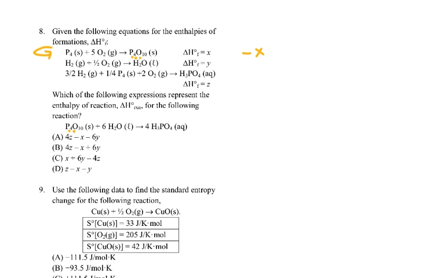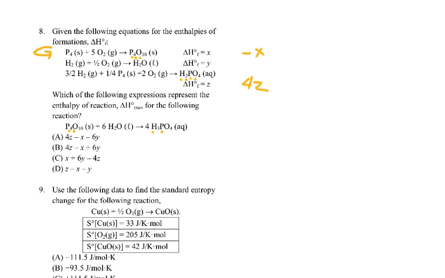What else here? Over here is H3PO4, and I'm going to need it on the side it's shown, so that's okay, except I need 4 of them. So I have Z, but I'm going to end up doing 4 times Z in order to get my reaction. Now what about the middle one here?